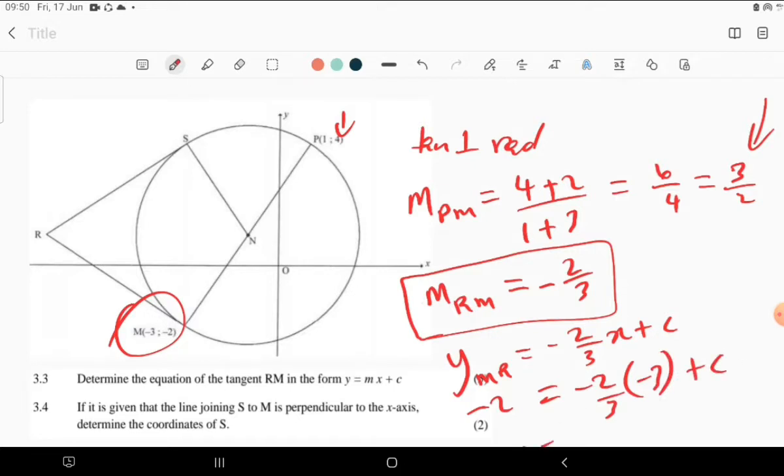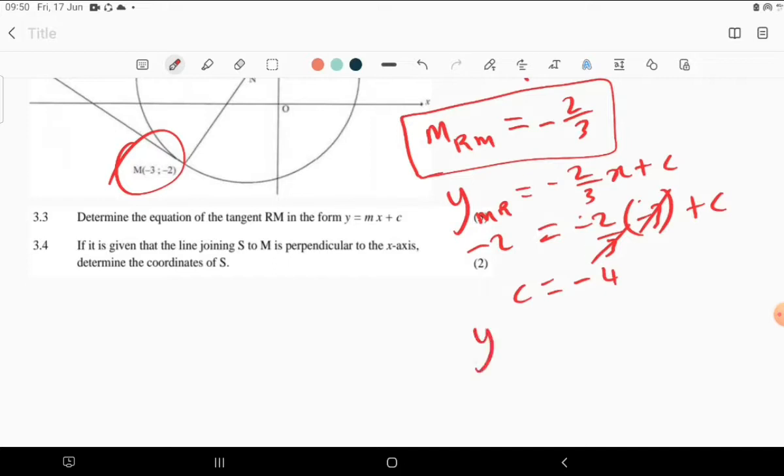If you do your calculations, you will find that your c becomes just negative 4, because these cancel that. Then you are having negative 2, negative 2 times negative 1, which is positive 2. Then this 2 moves to that side, then becomes negative again. So c is negative 4.